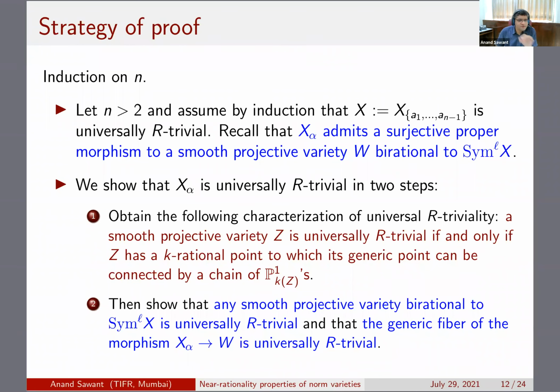And then the second step is to use this criterion twice. So you show that any smooth projective variety birational to Sym L is universally R trivial, and then you show that the generic fiber of this morphism from X alpha to W is universally R trivial. So a consequence of step 1 is that if you have a generically smooth map such that the base and the generic fiber are universally R trivial, then the total space is also universally R trivial. And now you can use this for these norm varieties and then conclude.